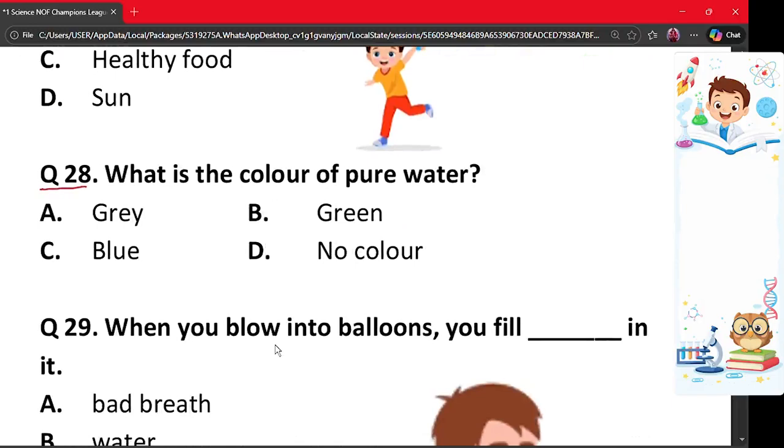Question number 28. What is the color of pure water? A. Grey, B. Green, C. Blue, and D. No color. The correct option is option D. Why? Because pure water has no color and is transparent. Therefore, option D is the correct option.